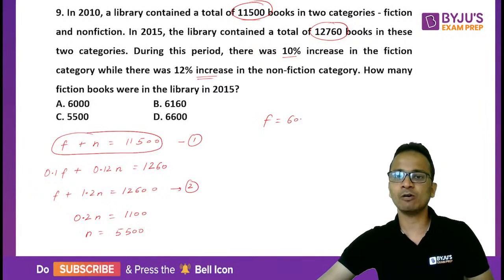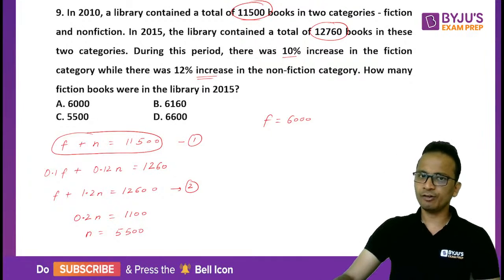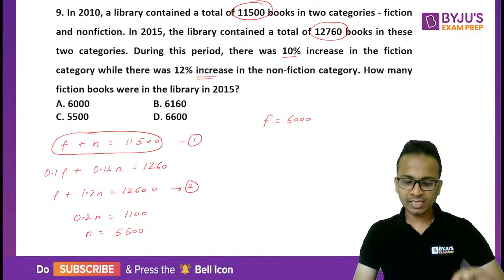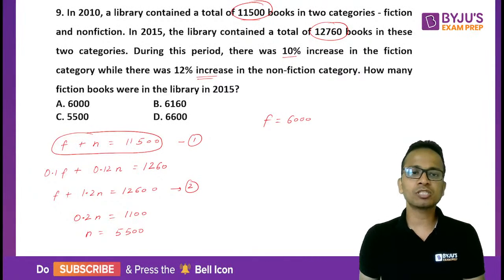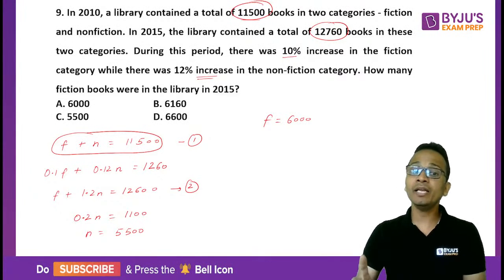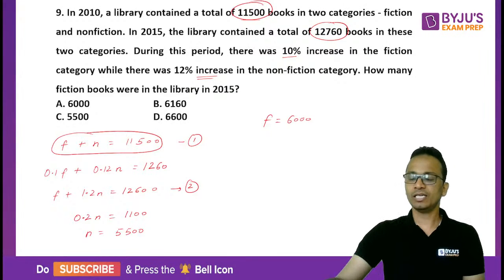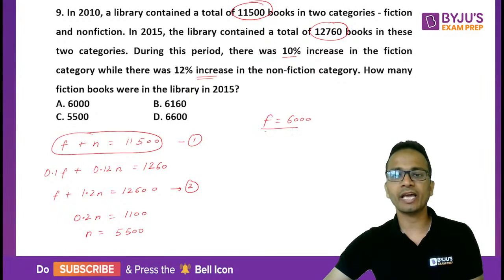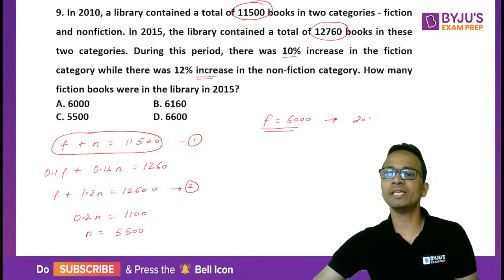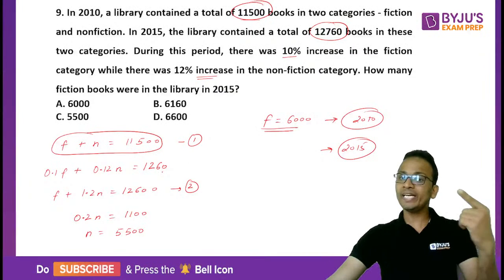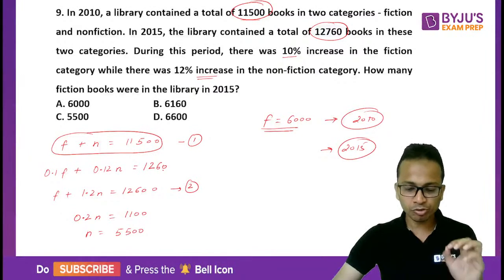So if the value of N is 5500, putting it in the first equation, the value of F will be equal to 6000. Now let's be careful and not mark the answer blindly. How many fiction books were in the library in 2015? Whatever I have calculated here, F, is the number of fiction books in the year 2010. I want to find out the number of books in the year 2015. Now from 2010 to 2015 there was a 10% increase.